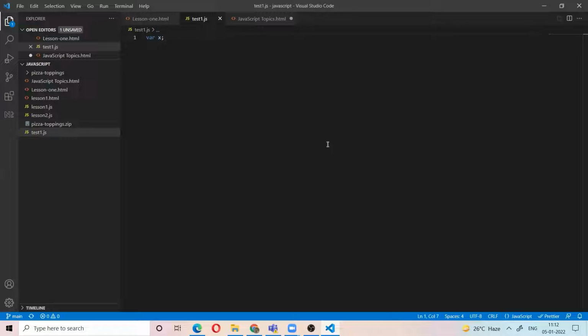Now x is the variable. A variable is the data storage location. In the memory we have given a name, x. So if we write var x, that means we are declaring the variable x. This is called variable declaration.